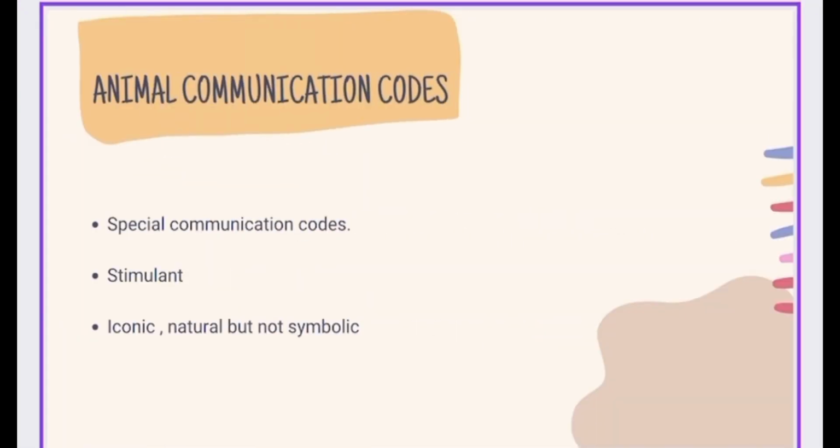Animal communication codes. Language is an important feature which distinguishes humans from animals. Every animal group has a special communication code. Animal languages generally depend on stimuli. Animal communication codes may be iconic and natural, but they are not symbolic. In contrast to human languages, animal languages are finite. There is a big difference. While animals focus on what, people focus on how. It's important to animals how something is said, but it's not important to humans.